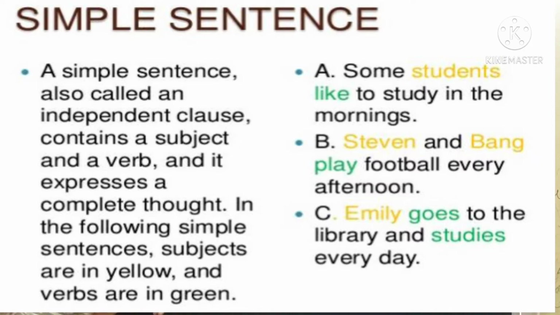Now let us study the first example here. Some students like to study in the mornings. Here I have mentioned students in yellow color because it's a subject, and like, in green color, is a verb. Next, Stephen and Bang play football every afternoon. Stephen and Bang are subjects, so I have put them in yellow color, and play is a verb, so I have kept it in green color. Next, Emily goes to the library and studies every day. Emily is a subject, so I have put it in yellow, and goes and studies are verbs, so I have put these words in green color.